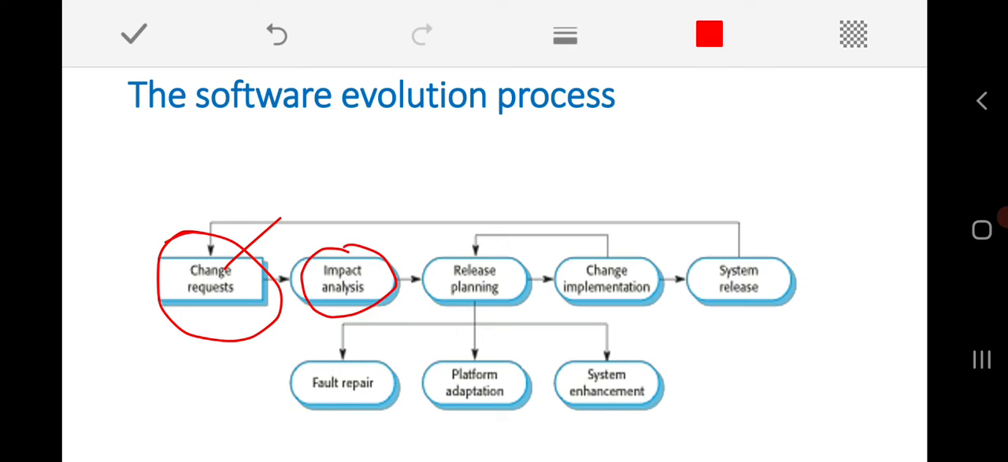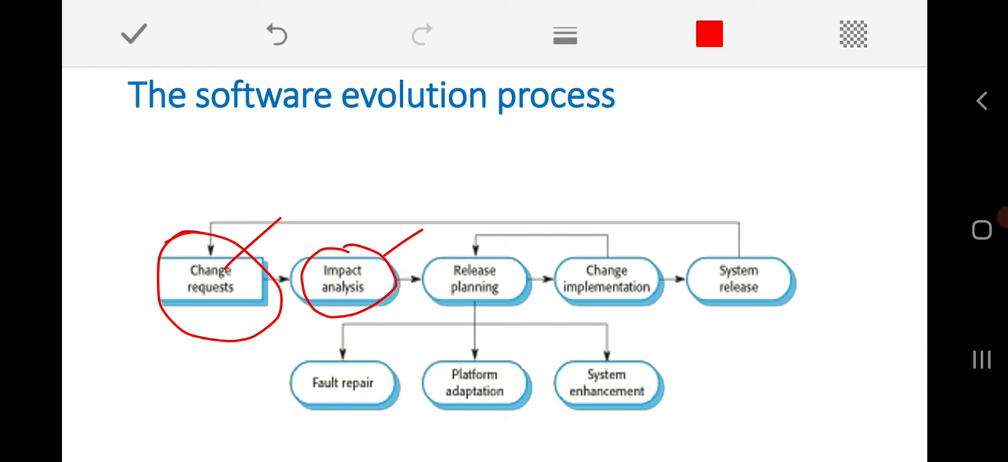Impact analysis in the sense of what? If we make these changes to this particular software, whether it is useful or not, whether it is feasible or not, whether it is necessary or not, that we need to analyze. That is what impact analysis means. Before implementing that change, we need to decide whether making changes to this software will be useful or not, and we need to study the effect in depth.